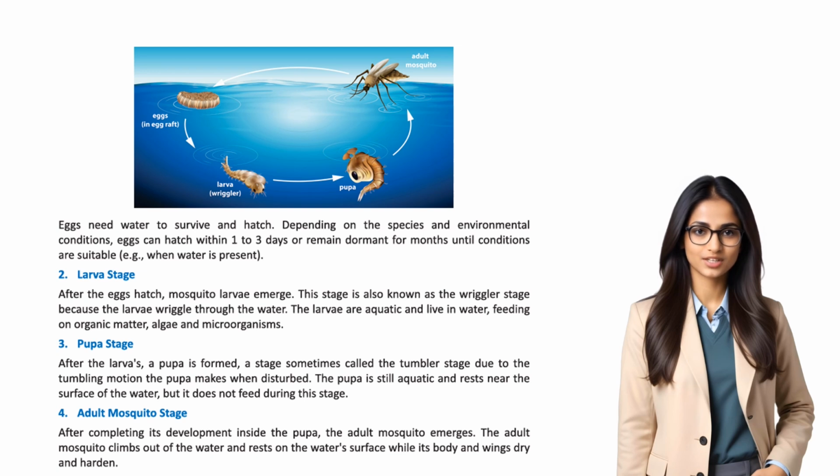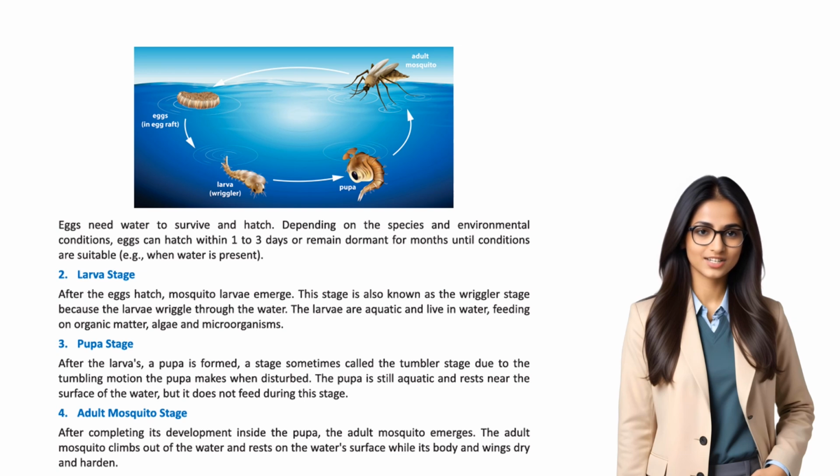2. Larva stage. After the eggs hatch, mosquito larvae emerge. This stage is also known as the wriggler stage because the larvae wriggle through the water. The larvae are aquatic and live in water, feeding on organic matter, algae and microorganisms.